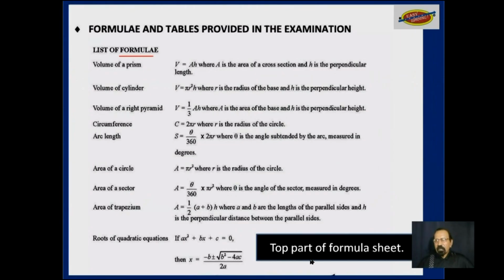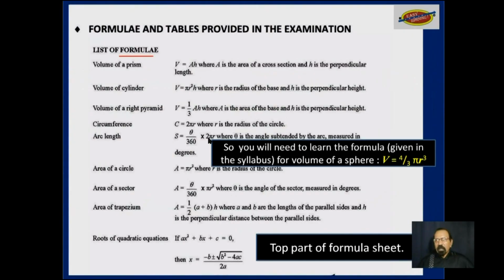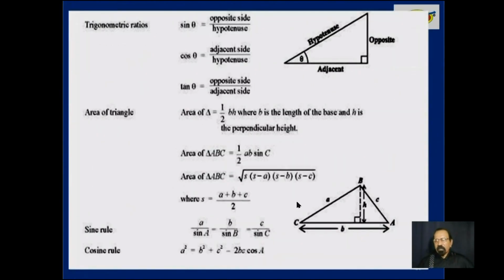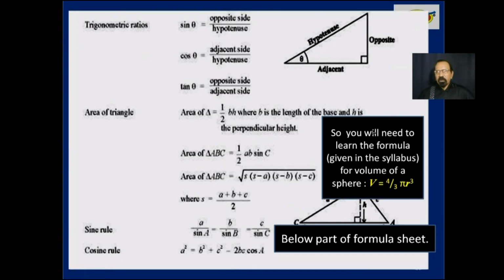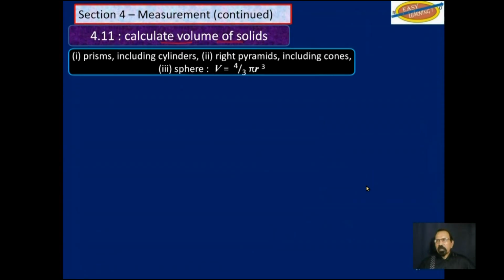Notice this is the top part, and nowhere in this formula sheet do you see V is equal to 4/3 pi r cubed for the volume of a sphere. This is the bottom of that same sheet, and that's a complete sheet. Again, nowhere do you see volume for a sphere. So it means you would have to learn that. So calculate the volume of solids, prisms, including cylinders, right pyramids, including cones, and sphere.